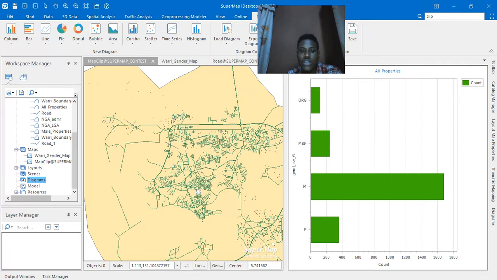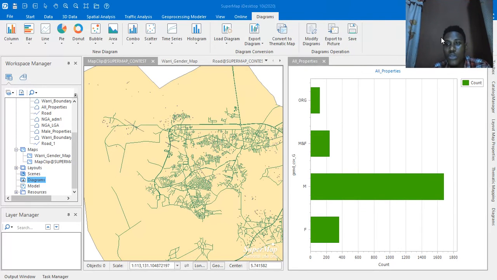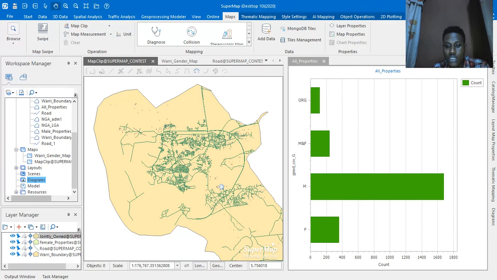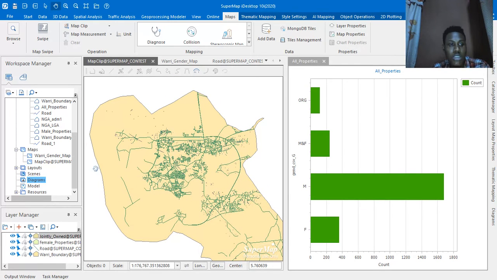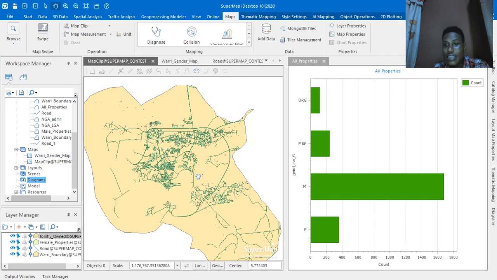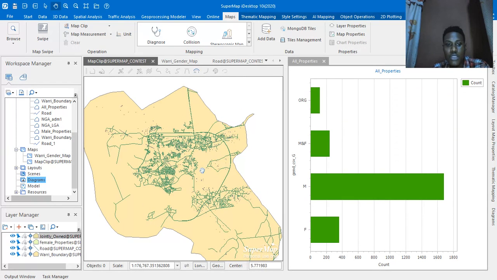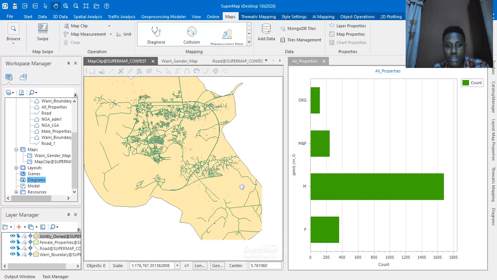A combination of all of this brought about my final output map, which is seen in my PowerPoint presentation and the data provided. I think with these few sessions, I believe I've been able to put you through the majority of what I did and the processes involved throughout the process of creating my map. Thank you very much.